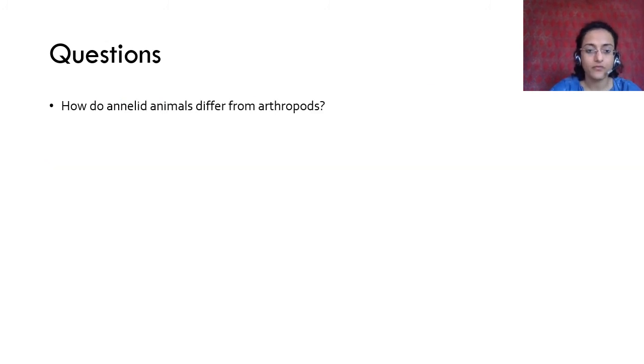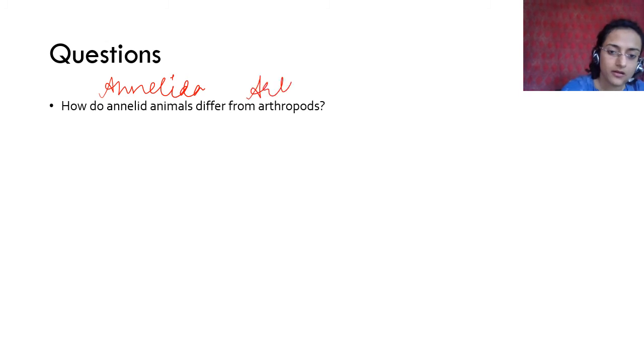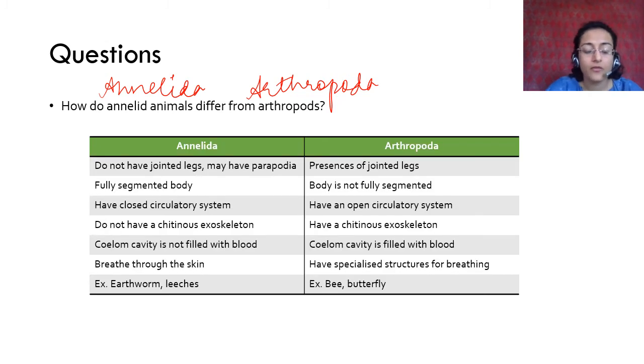How do annelid animals differ from arthropods? So phylum Annelida versus phylum Arthropoda. Firstly, Annelida do not have jointed legs but may have parapodia. Parapodia, para means many, podia means feet, anyway, parapodia are kind of legs, but they are not jointed legs. Arthropoda's biggest characterizing feature is that they have jointed legs, right? So annelids don't have that. Arthropods have jointed legs. Annelids have a fully segmented body. Arthropods do not have a fully segmented body.